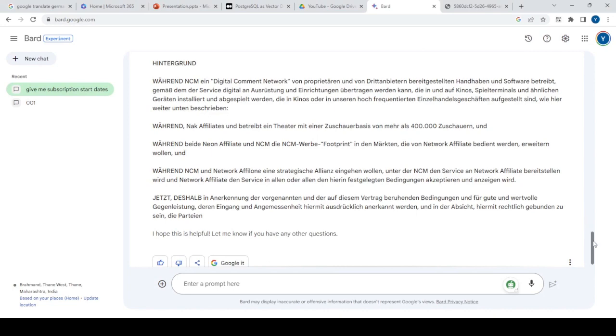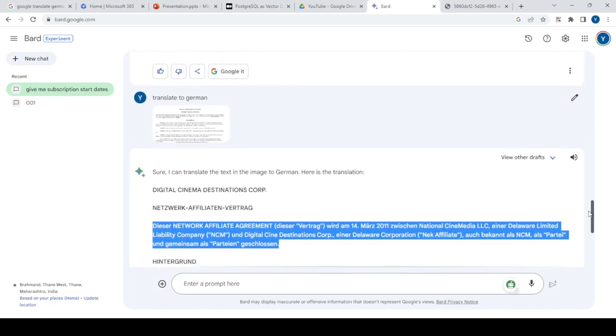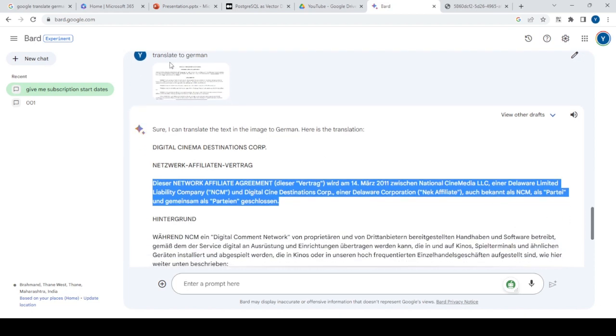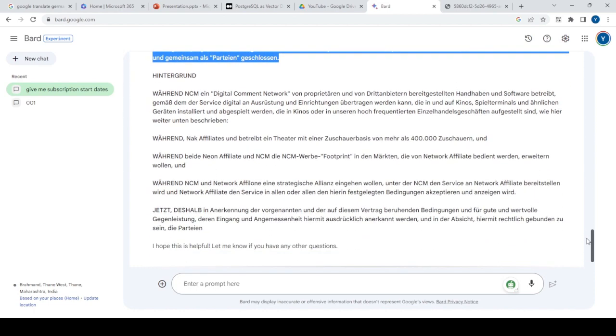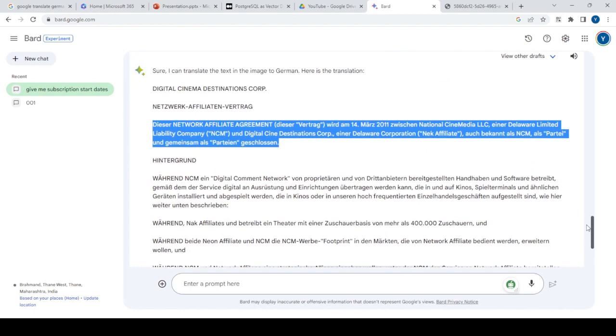So for the last test, what I have done is I re-uploaded my legal contract, and what I said to it was just translate it to German. So this English contract, which is again between two parties, is translated to German. And if you see, I've set it to translate to German, and it did translate it. Now, I just wanted to see whether if I can retranslate it to English, whether semantically the same meaning is there.